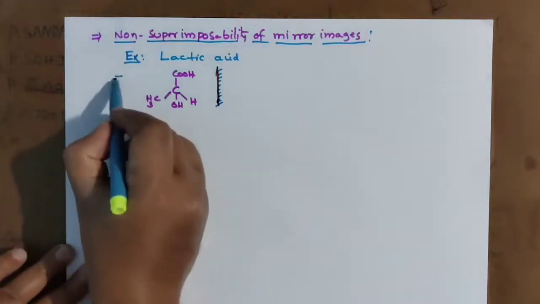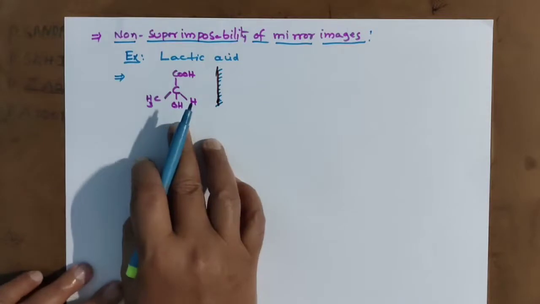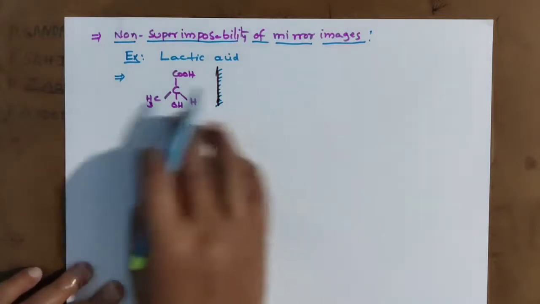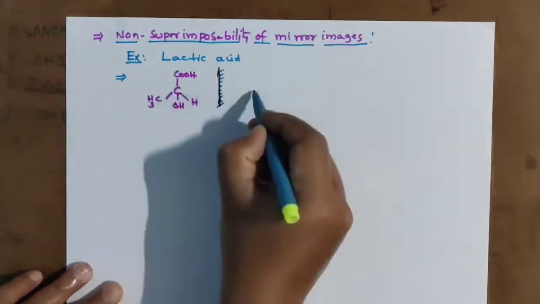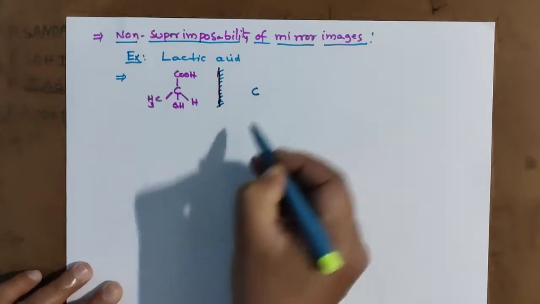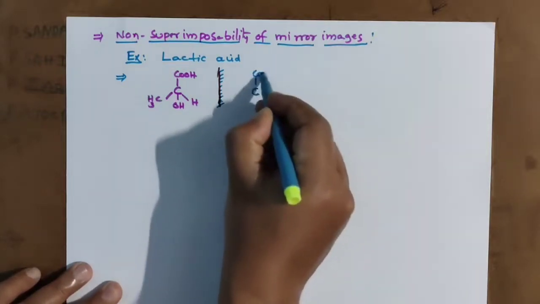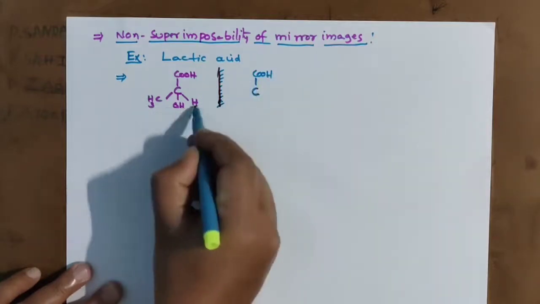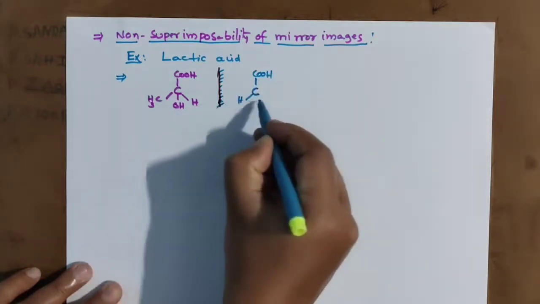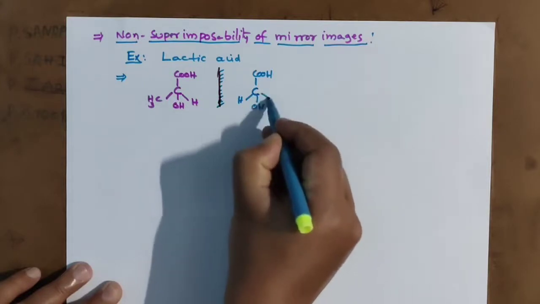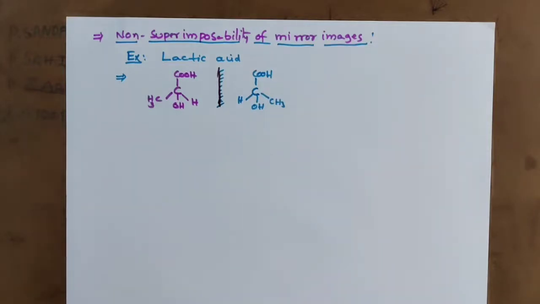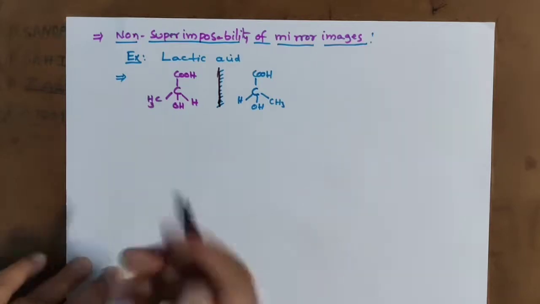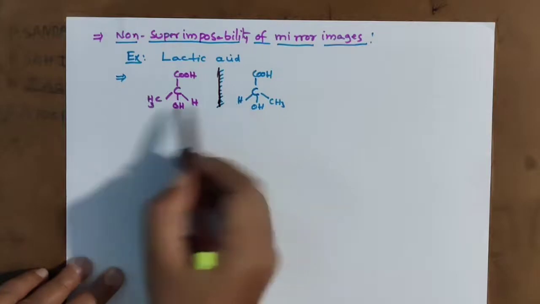If you see this compound from the mirror, it will appear like this: this carbon the same, this COOH group the same, this hydrogen looking here, this OH group the same, and this methyl group looking here. Whenever we see from the mirror, left to right and right to left we are addressing.